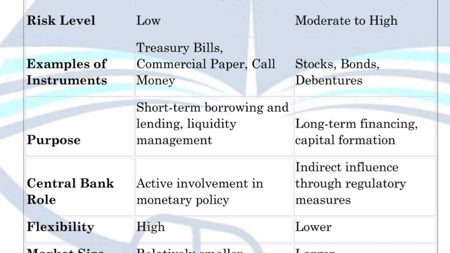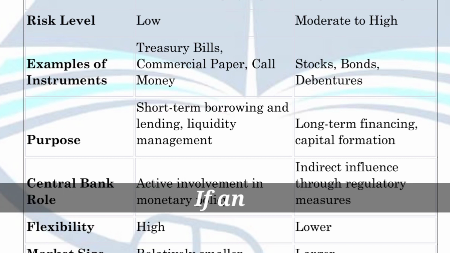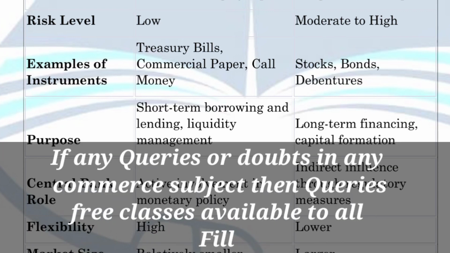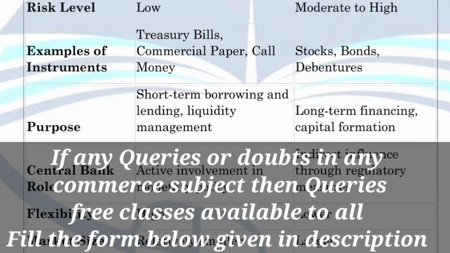Similarly, there is a direct influence of the central bank in the money market, but on the other side, there is indirect influence of the central bank on the capital market, because they use regulatory measures to control the capital market. They are not directly involved in this market, but use indirect influence over the capital market through regulatory measures. Okay, so this is the next point.